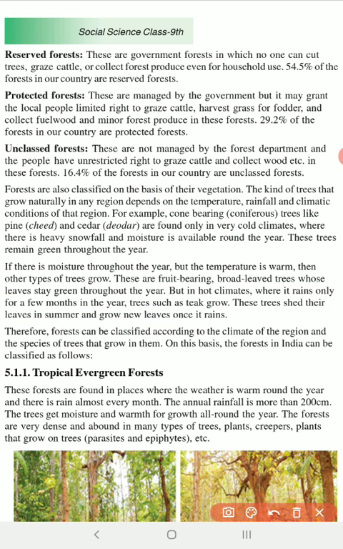Okay, right. Now we move on to the different kinds of forest. Now you see here, the forest can be classified according to the climate of the region and the species of trees that grow in them. Okay, so on the basis of these, in India we have different kinds of forests. So we'll study about the different kinds of forests that we have. There are 5 different kinds of forest in India based on our climatic condition.